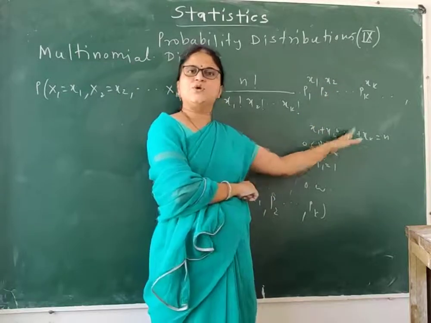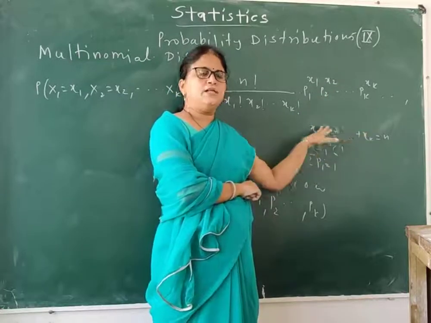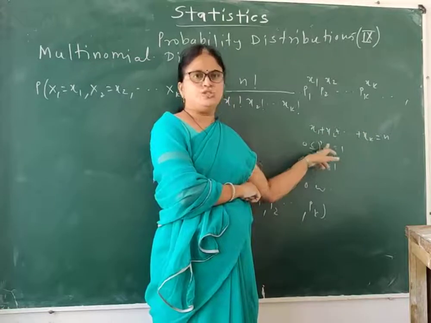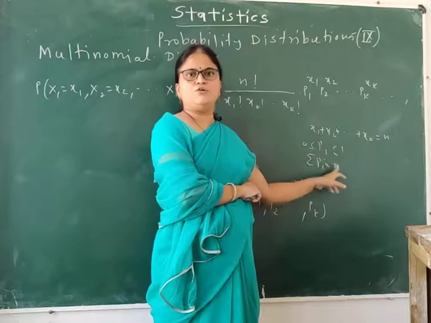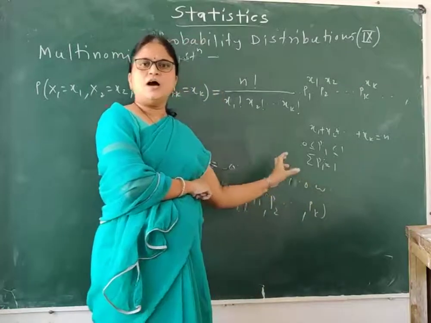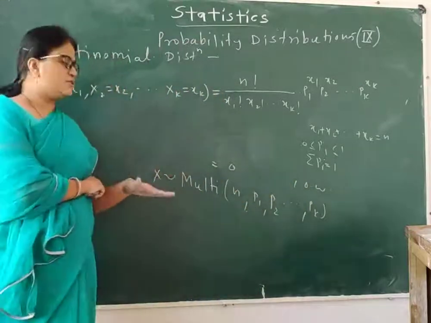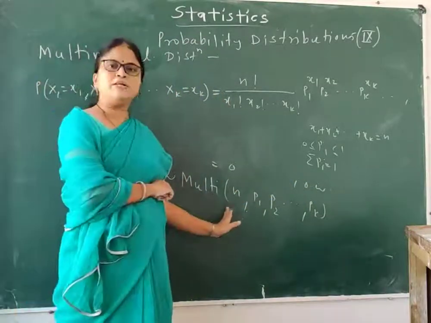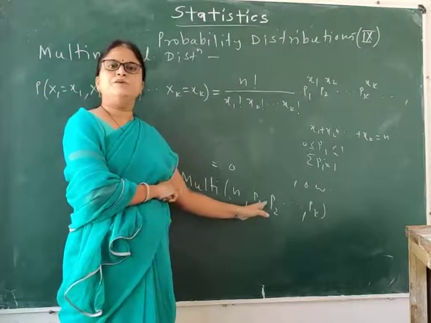Here x1 + x2 + ... + xk = n, each pi is between 0 and 1, and the summation of pi is always 1; it is 0 otherwise. We denote this as X follows multinomial with n, p1, p2, ..., pk.